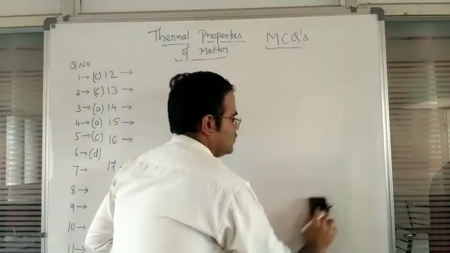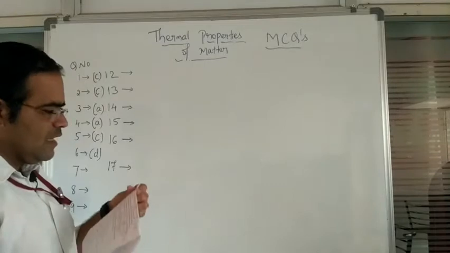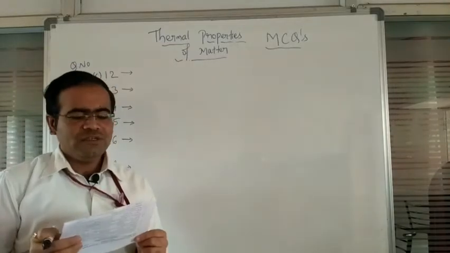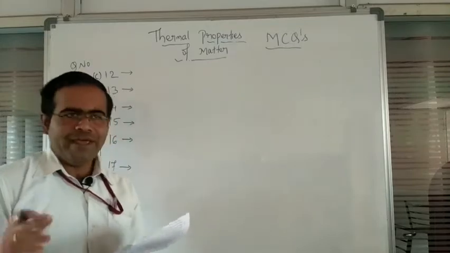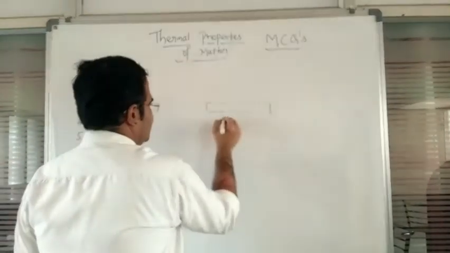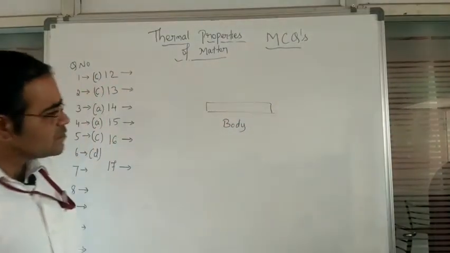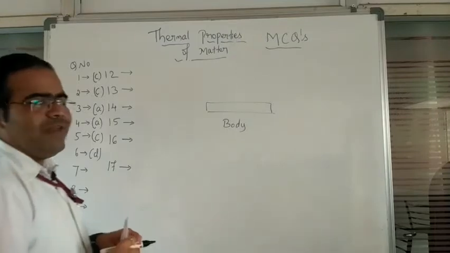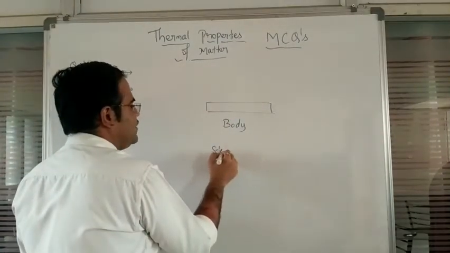Next, question number 7. Under steady state, the temperature of a body. Remember, if I consider this as any one of the rigid bodies, or any given body, in that we will observe a steady temperature within the body.